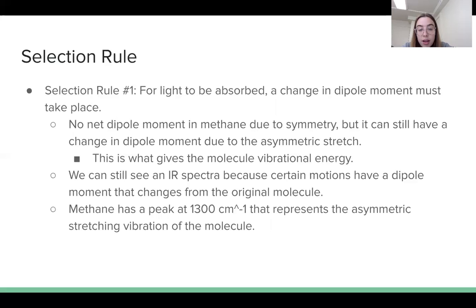So even though methane has no net dipole moment, we can still see an IR spectrum because certain motions involving the asymmetric stretch have a dipole moment that changes from the original molecule and thus creates an IR peak. As we will see later, methane has an IR peak at 1300 wave numbers that represents the asymmetric stretching of the molecule.